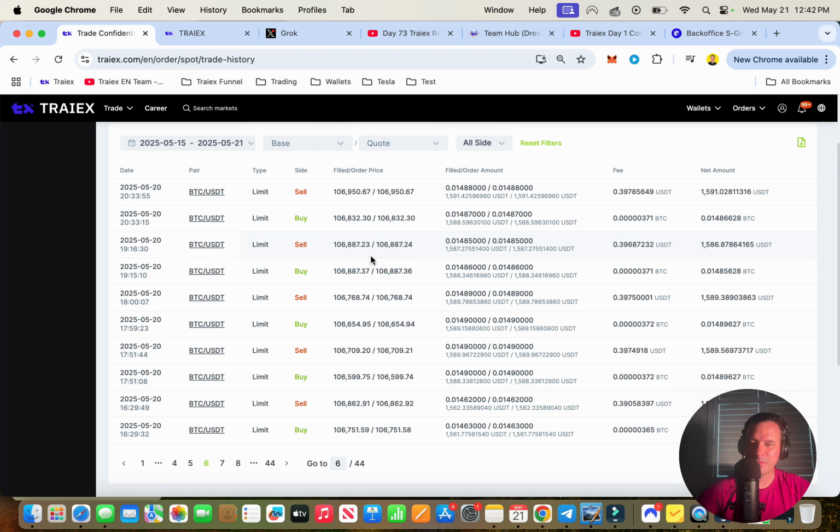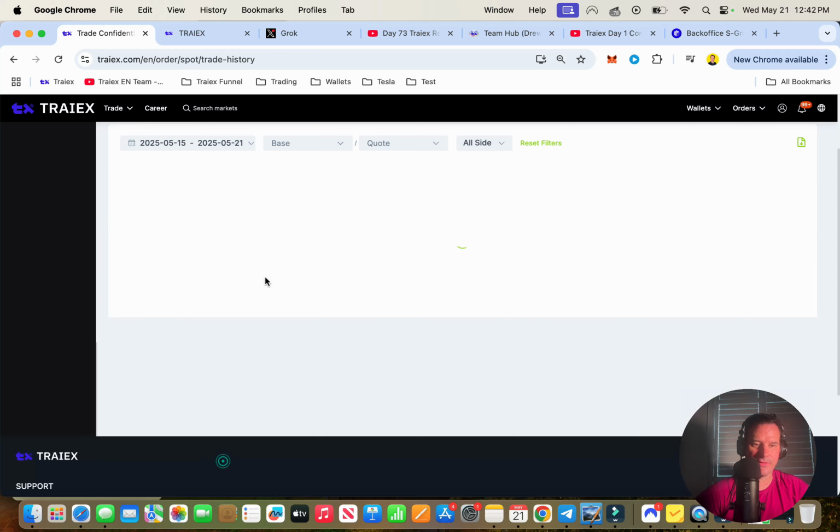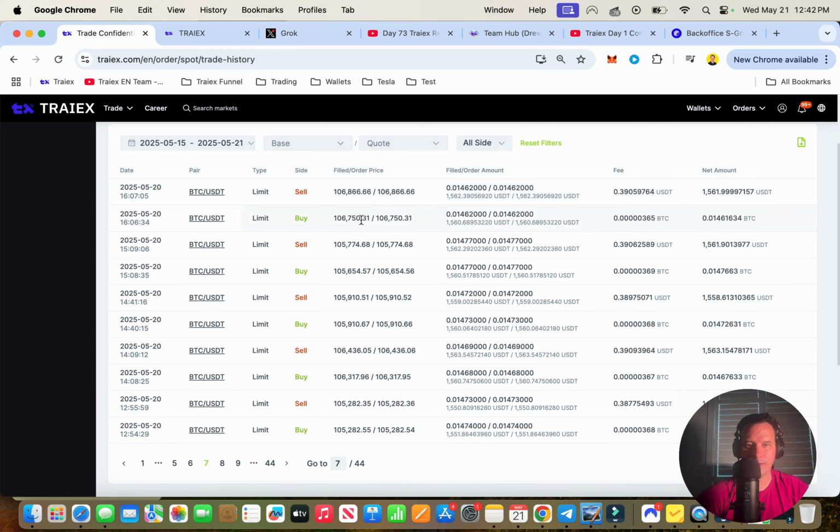My maximum amount of losses that I've seen in one day is 8 trades, and the bot actually did not do that bad that day. It just had a lot of losses. So this one here we counted, and then we've got this one, sell, buy. So that's a profit, profit, profit, and then the next page. We've got a profit, profit, there's a loss. Yep, so there's 4. And then this guy here, profit, there's another loss.